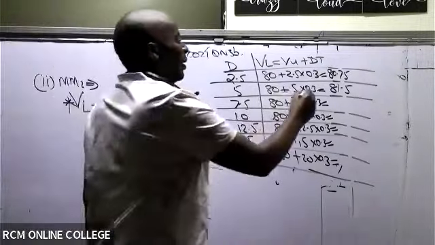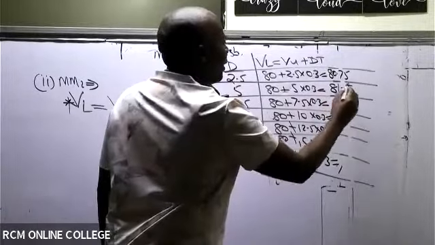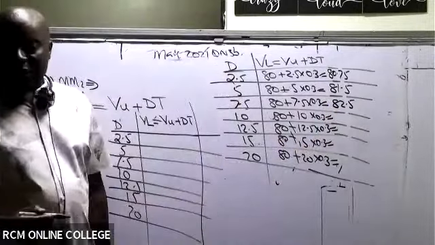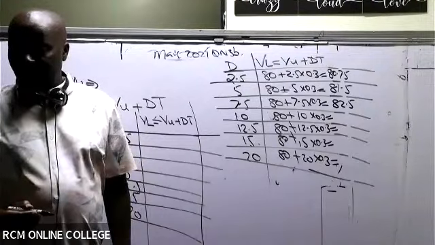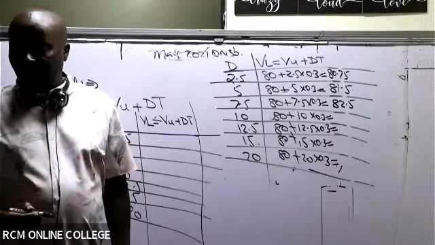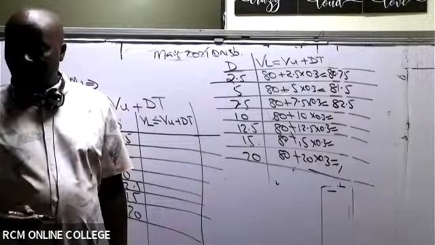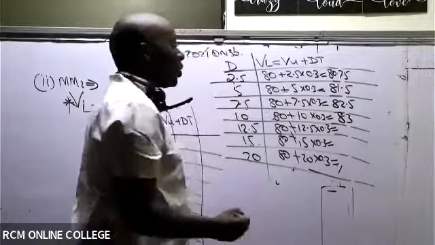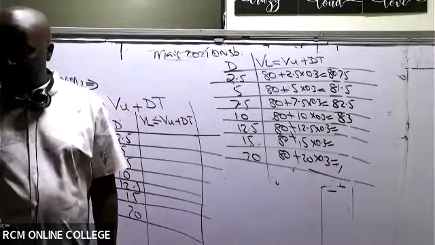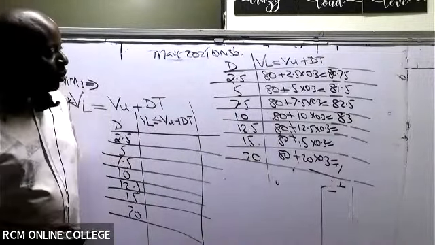82.5. All right, 82.5. Then 83. So this is 83. Thank you very much. Then 82.25.